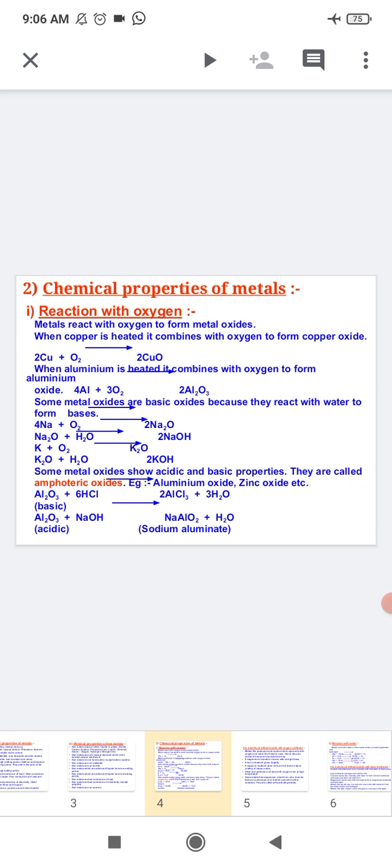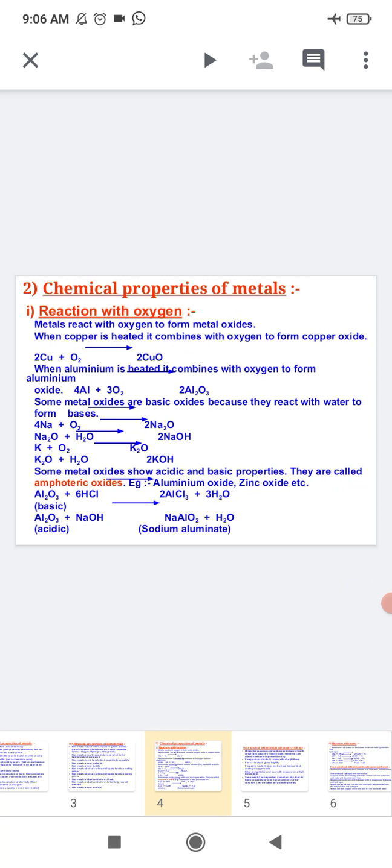For example, when copper is heated in air, it combines with oxygen to form copper oxide. It is a black colored oxide which is formed as a layer on the copper. The equation for this is 2Cu plus O2. After reaction, it will form 2CuO, copper oxide.